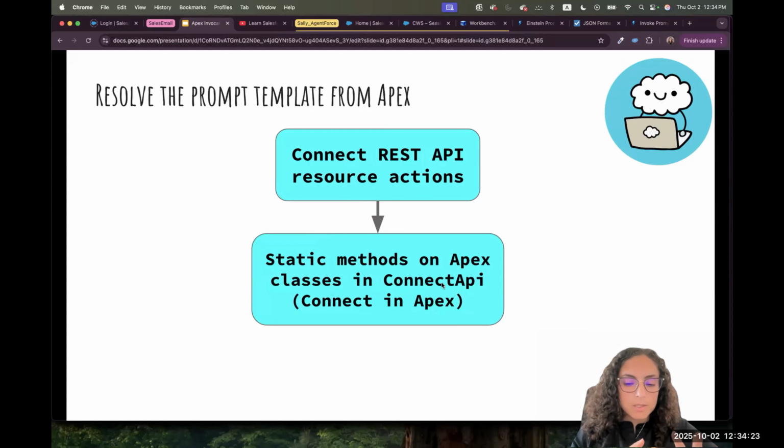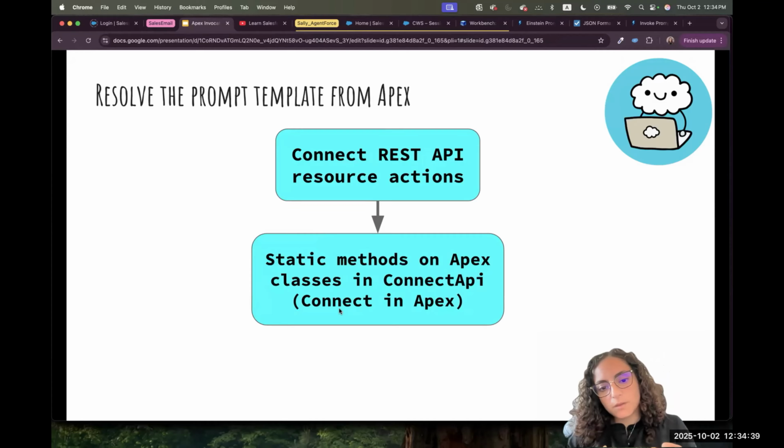Some people say we are using ConnectApi in Apex, or you'll hear people saying we are using Connect in Apex. So instead of using the REST API, Salesforce wrapped this inside static methods and exposed them for us to use.